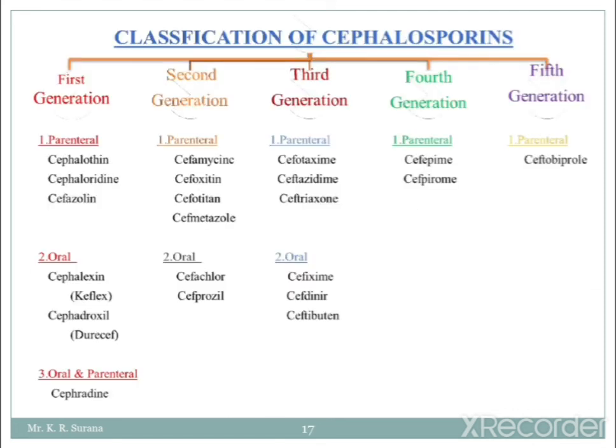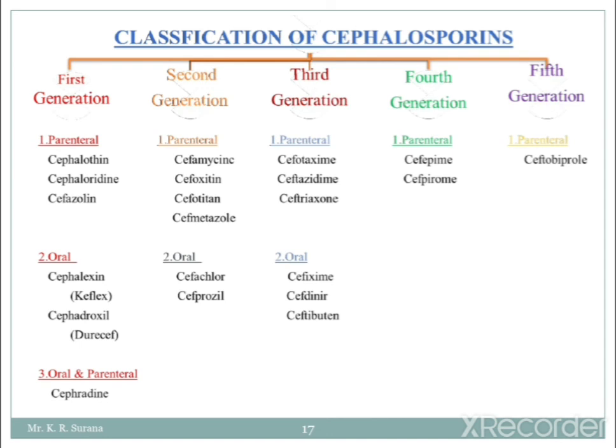Now the specific classification of cephalosporin has been given. The different generations are again differentiated based on the route of administration. The first generation is divided into three subclasses based on route of administration. The parenterally used first generation cephalosporins are cephalothin, cephaloridine and cefazolin.